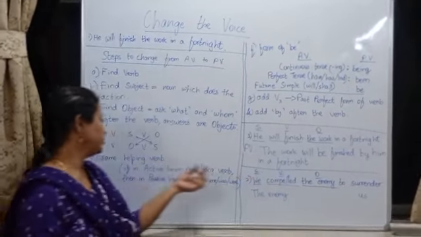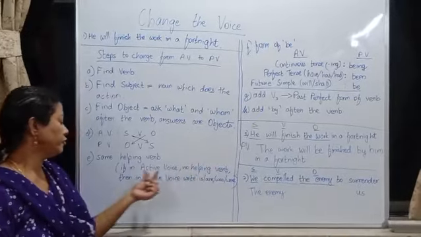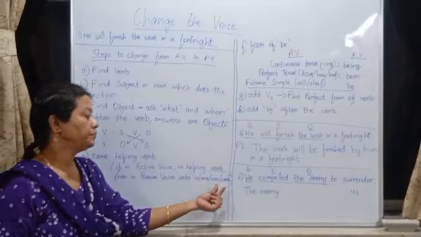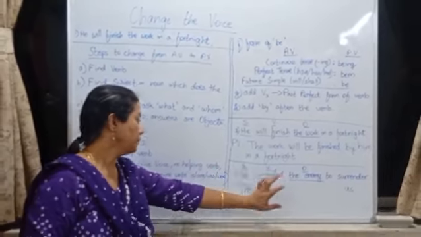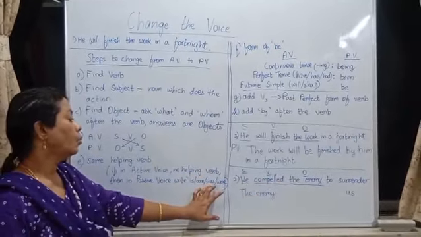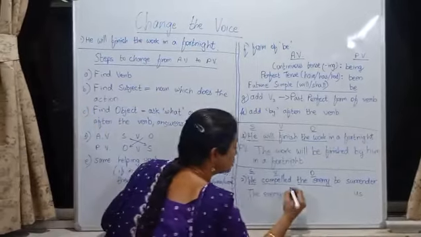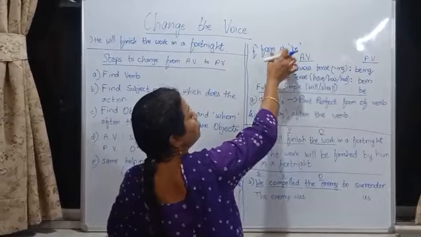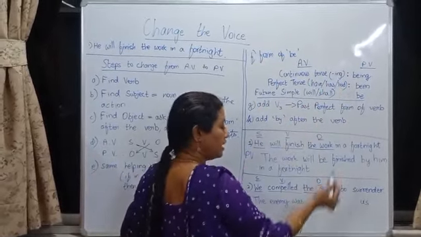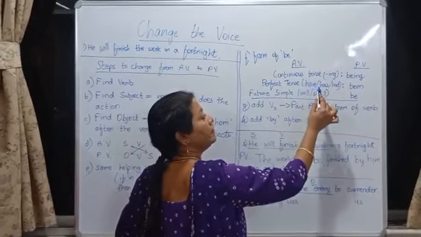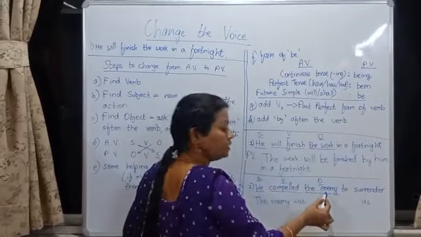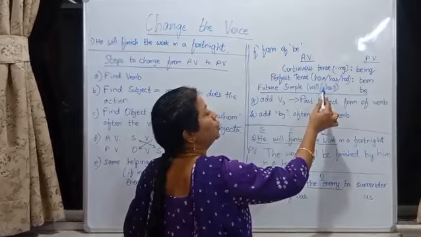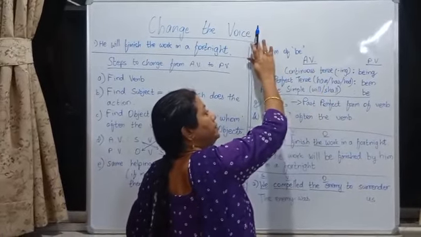There is no helping verb. If in active voice, no helping verb, then in passive voice, write is, are, was, were. This is in past simple. Therefore, we write was. The enemy was. Next, form of be. Ing is there in the example? No. Have, has, had is there in the example? No. Will, shall is there in the example? No. So don't write form of be.